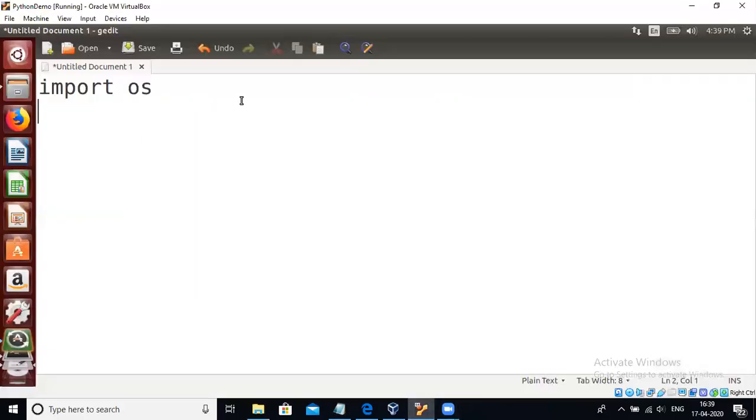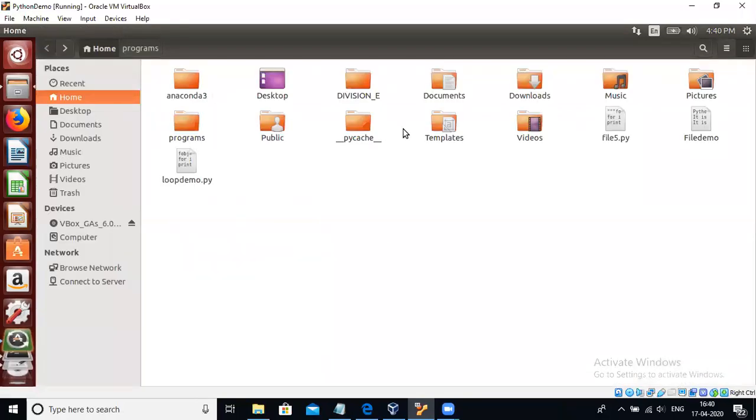Okay, so we will write a program. How can you write a program? You can directly print the content. So I will write the print method, and inside the print method I will write the os dot getcwd method, right? What is the use of getcwd? It will print the path of the current working directory. We know that by default our current working directory is this home folder, right? So it will give you the path of the home folder. Home is a root directory.